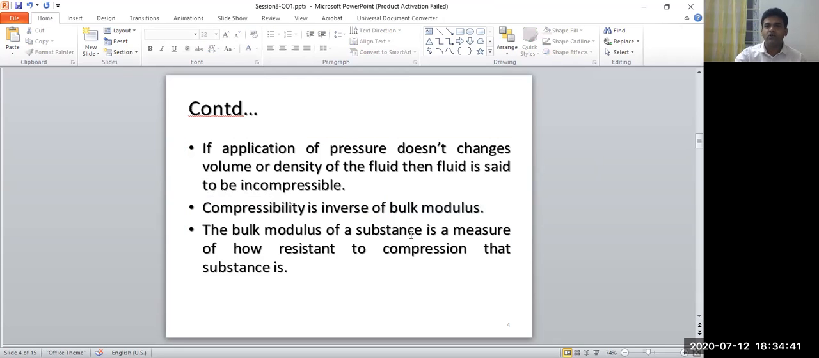So this is about the compressibility. From these slides, we can understand whether the fluid is compressible or not. If the density changes, then it is a compressible fluid. If density does not change, it is an incompressible fluid.